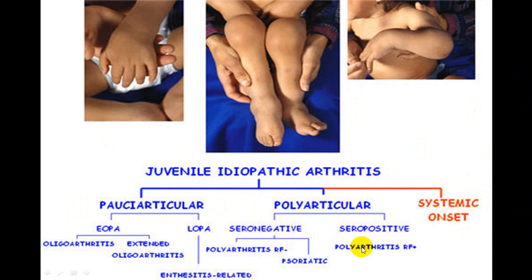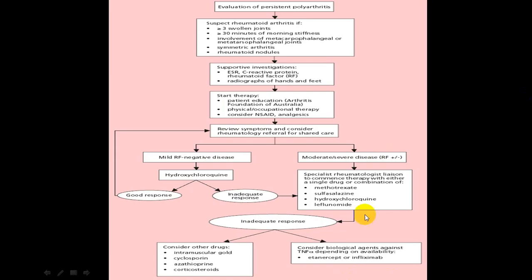Seropositive polyarthritis is there, while in seronegative it can be because of polyarthritis rheumatoid factor or because of psoriatic arthritis, and in pauci it can be oligoarthritis or only tendon involvement. So these are the different types of arthritis you can come across in a juvenile group, and they are labeled into one group called juvenile idiopathic arthritis, that is pauciarticular or polyarticular depending upon that.